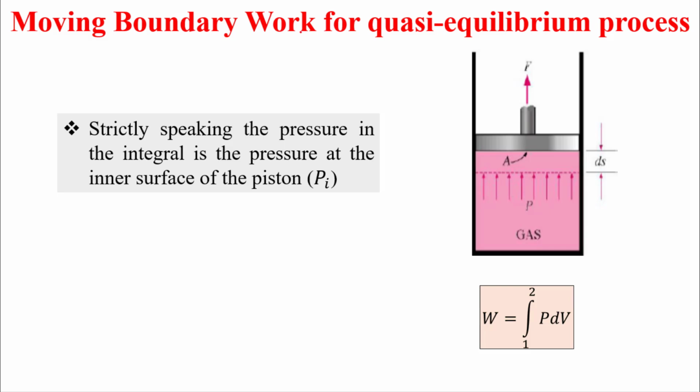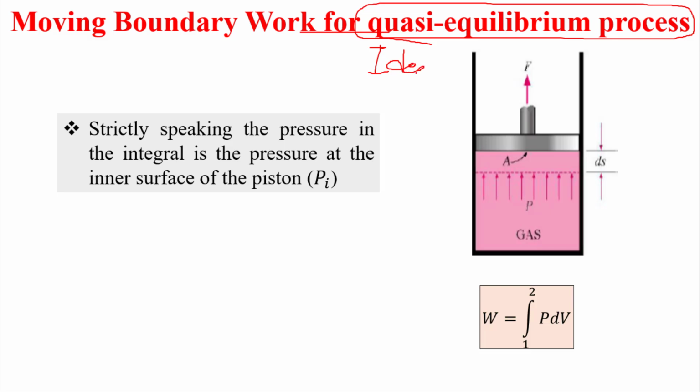Moving boundary work for a quasi-equilibrium process, and most of the time we have a quasi-equilibrium or ideal process. Remember when we talk about an ideal or quasi-equilibrium process, we assume that the pressure at any state along the piston remains the same.